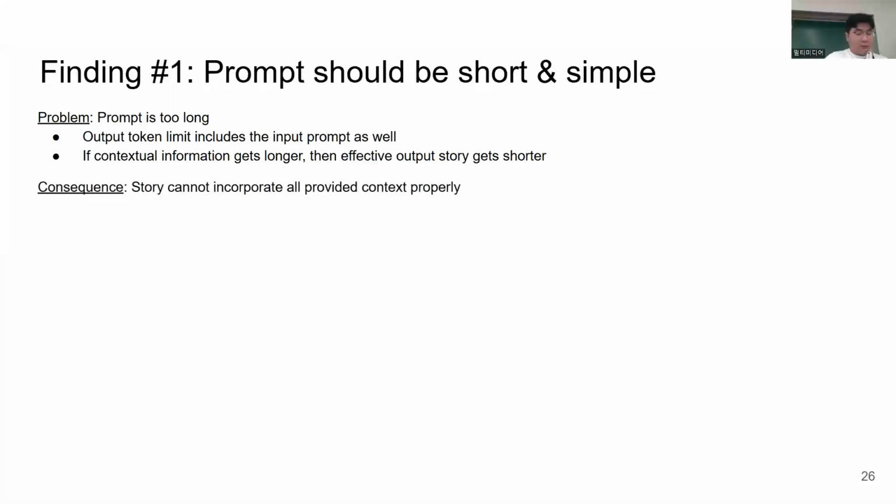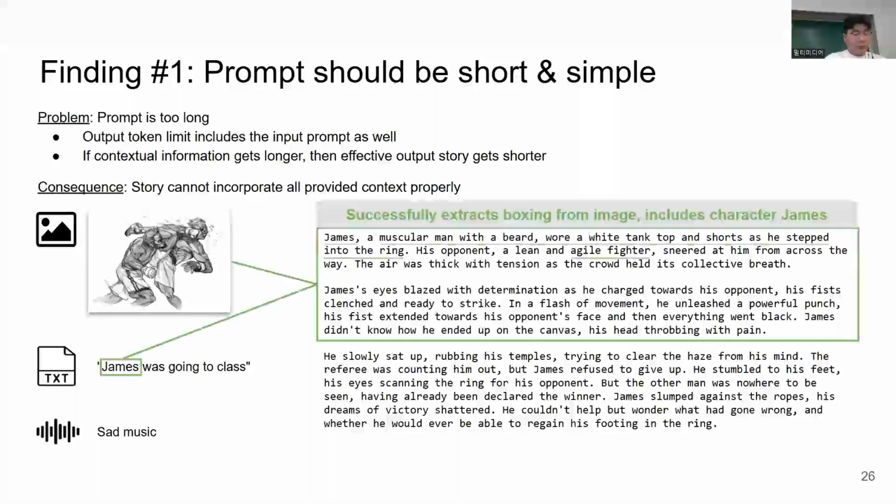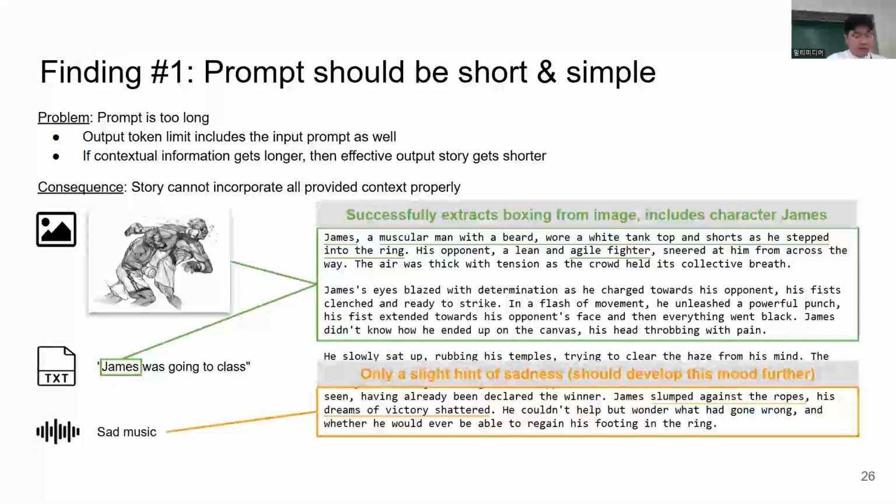As a consequence of having a long input prompt, the LLM cannot incorporate all provided context properly into the story within the given output token length, and ends up getting cut off. For example, here's one of the outputs we encountered according to the inputs shown on the left. You can see that the visual information about boxing and the character James provided in the text input are reflected properly. However, there's only a slight hint of sadness, which is the input song, towards the end of the output. Looking at the flow of the story, the LLM would have been able to develop this emotion further if it was allowed to generate more tokens. Finally, the context about James going to class is completely lost and nowhere to be seen.